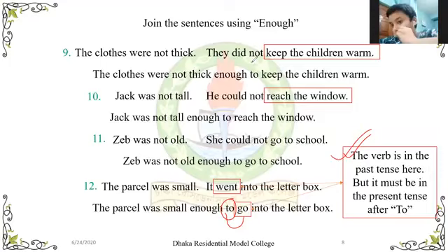Now we shall move to page 17 of this chapter.